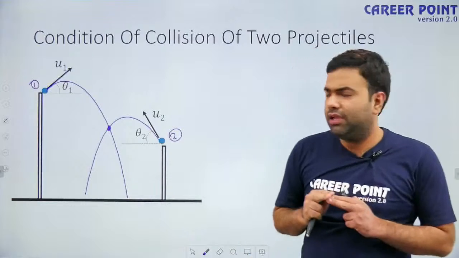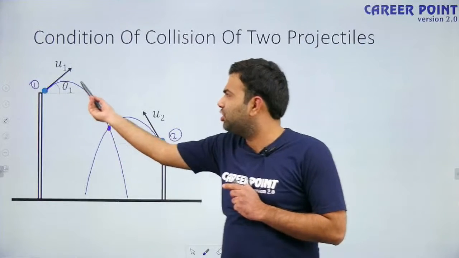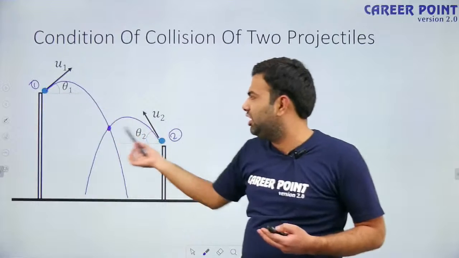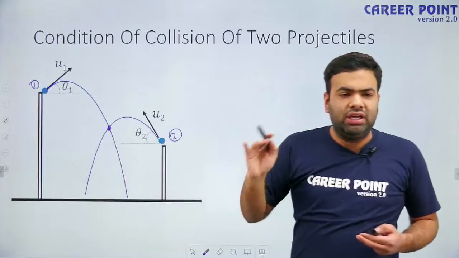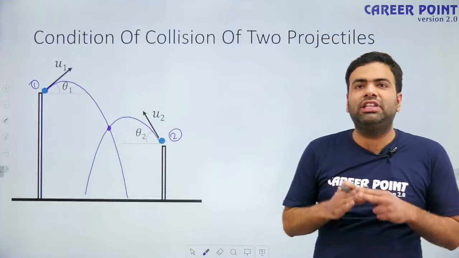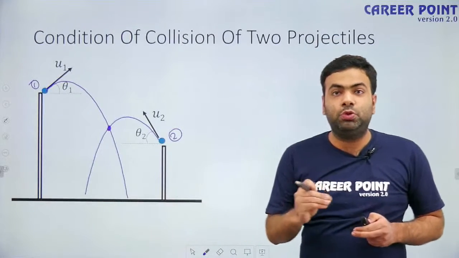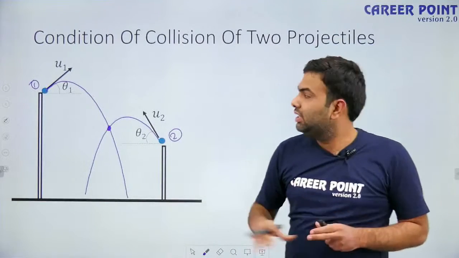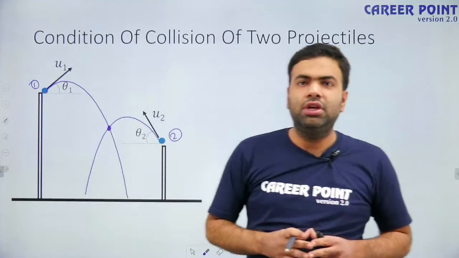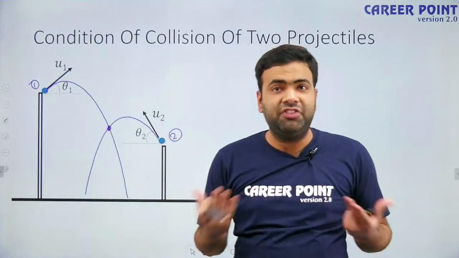But if you calculate the position of each particle using equations of motion after time t, and equate the positions at the same time, this method will be very difficult, especially if you solve the problem with respect to the ground. In motion in one dimension you have studied relative motion.